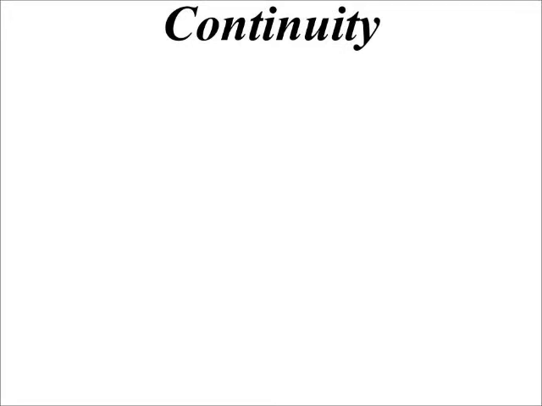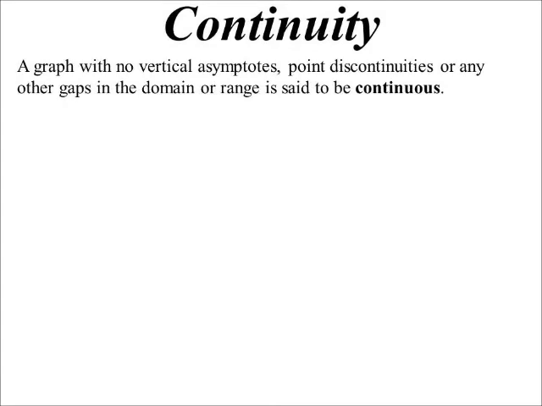Continuity. So if a graph has no discontinuities, so no vertical asymptotes, no point discontinuities, no gaps in the domain or range, we say the graph is continuous. Okay? So some examples of discontinuous graphs.